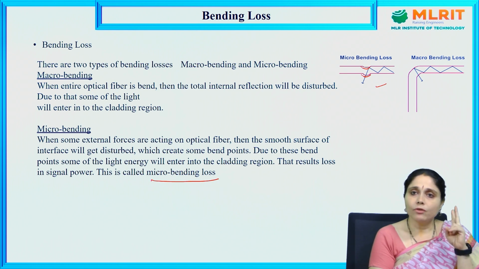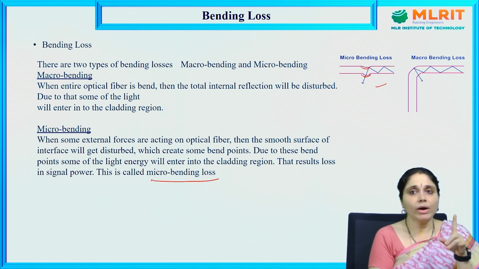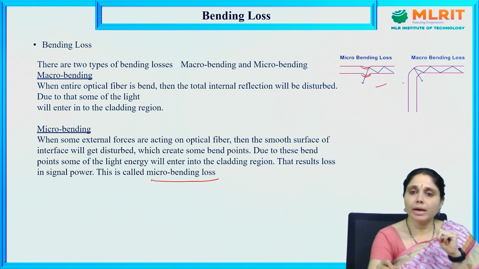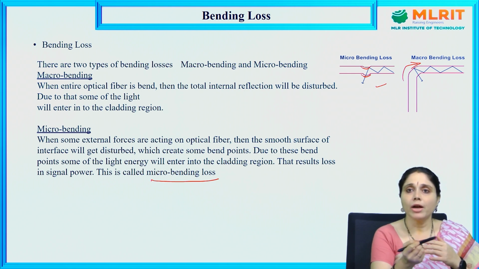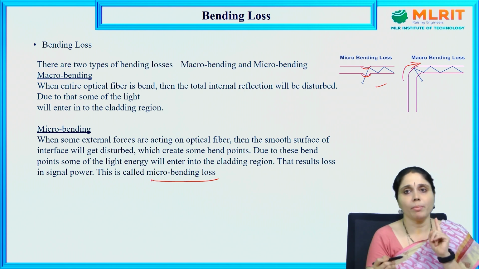So we have two types of loss due to bending of the fiber: one is macro bending, another is micro bending. Macro bending means major bending occurs, and this occurs due to the bending of the cable, and this will cause the loss of the total internal reflection property.